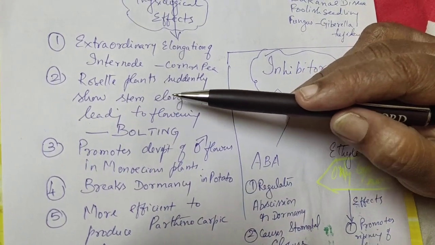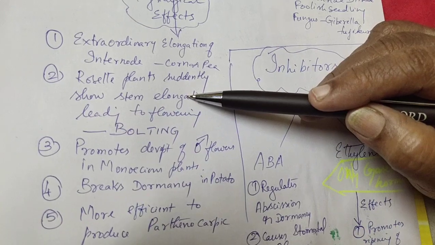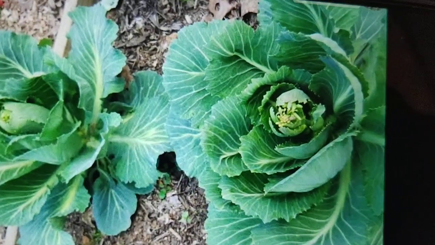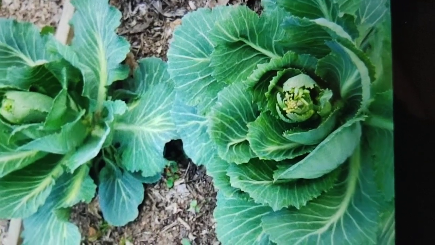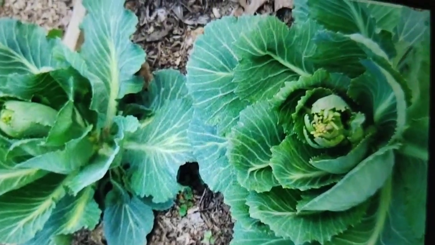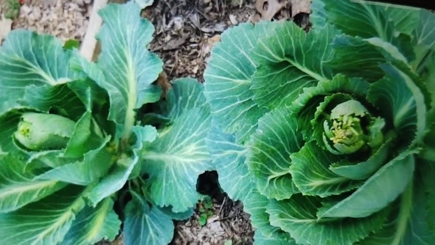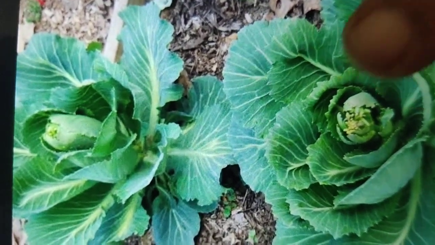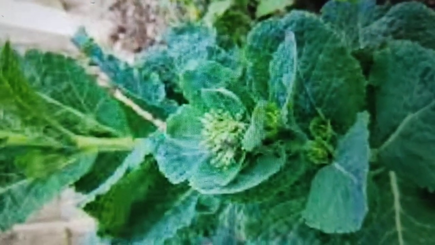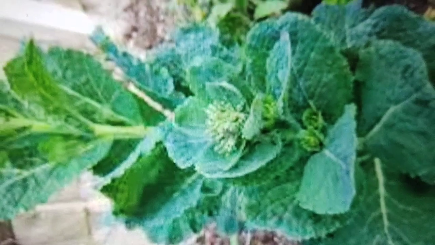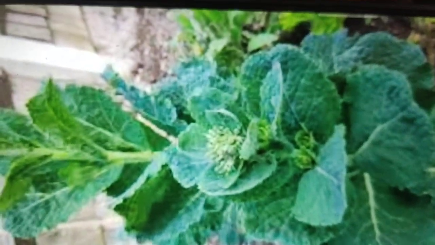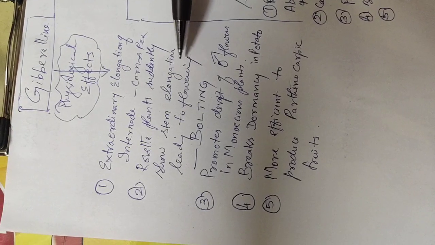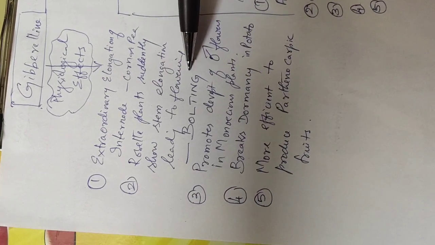Secondly, the rosette plants. I will show you the picture. So we have seen they suddenly increase the length of the rosette plant. This is called rosette plant. The leaves are formed and it will be growing sideways. There's no elongated growth for this rosette plant. It's a cabbage plant, what I am showing now. In such a plant, when you apply gibberellin, the plant grows abruptly and you can see there it is increasing in its length. So this type of phenomenon is what is called as bolting. This type of stem elongation is called bolting.